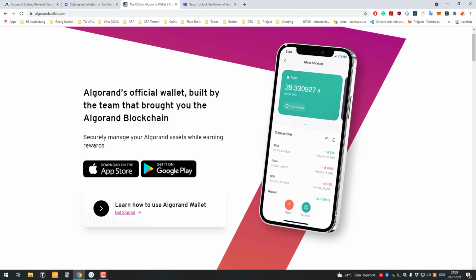For example, with XRP, can you stake XRP? The answer there is, well, not staking in the sense of Algorand staking, because XRP does not have a mechanism where the people who have the asset get passive rewards. We will definitely have some other financial products with Flare Finance, as we know, but not natively with XRP. That means if you want to earn yield or passive income using it, you need to use a borrowing or lending service. There are multiple financial products with liquidity pools and stuff like that. I will not go that much into detail, but I wanted to make this first distinction between staking rewards and borrowing and lending, and also having other platforms.